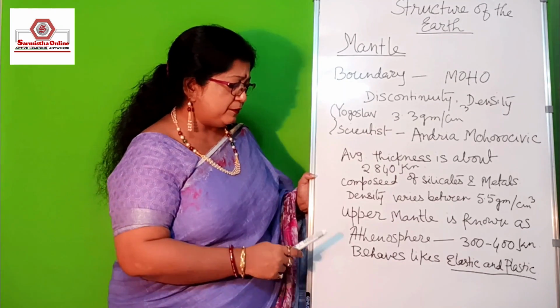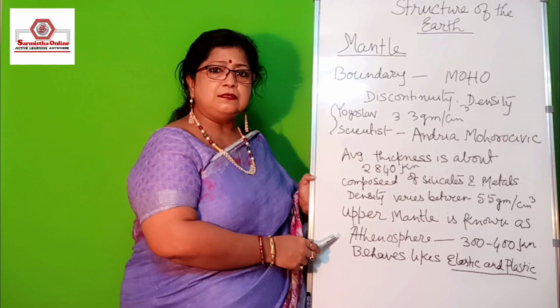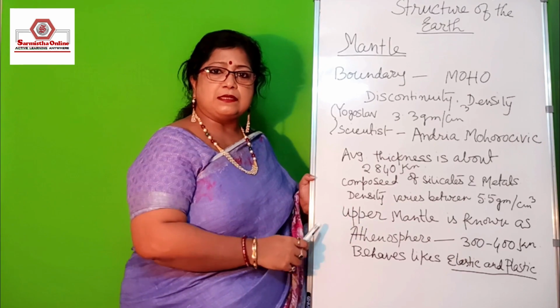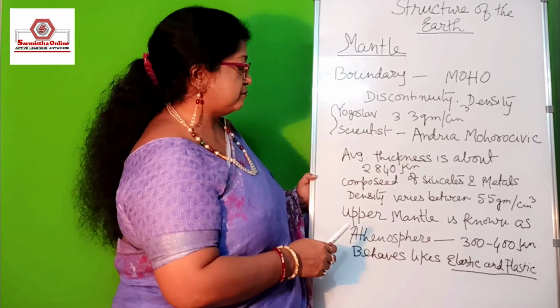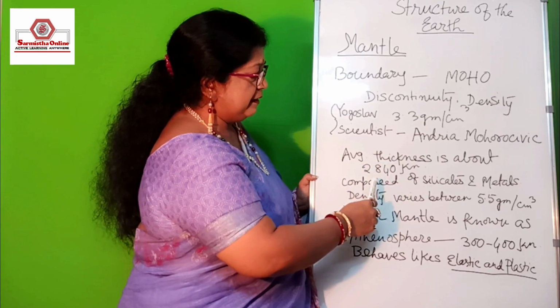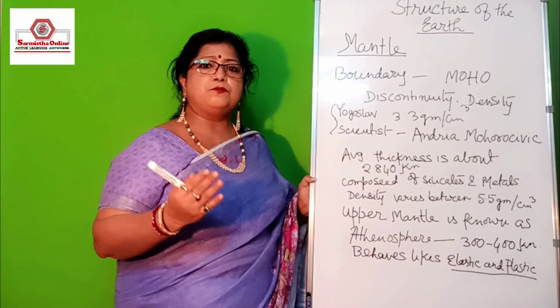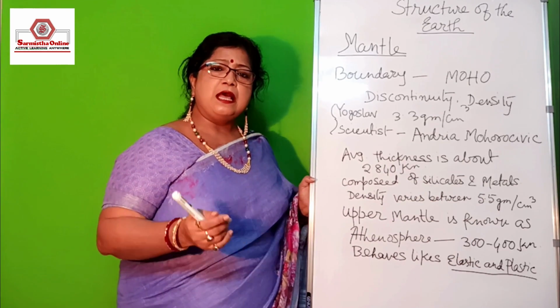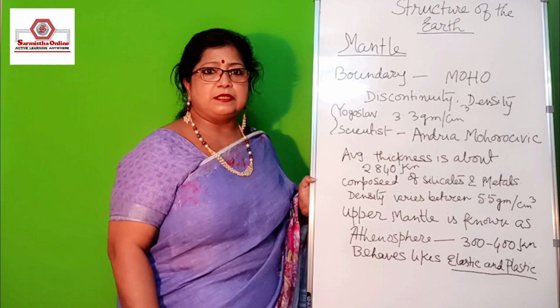In this asthenosphere, the layer behaves as elastic or plastic, that means it is more or less semi-solid. And the mantle layer is composed of silicates and metals. So it is the composition of different types of metals, and silicate is one of the main elements present there.